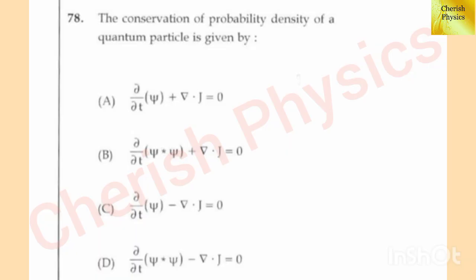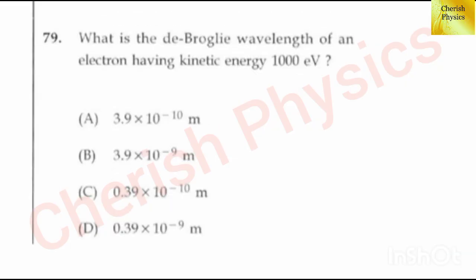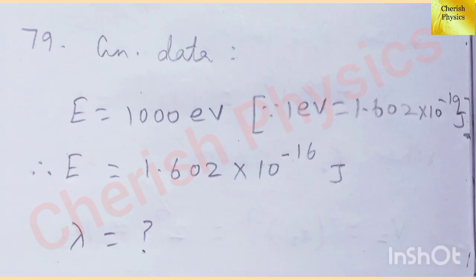The answer is option B, ∂/∂t of ψ*ψ plus ∇·j equal to 0. Ninth question: what is the de Broglie wavelength of an electron having kinetic energy 1000 electron volt? The given data: kinetic energy E equal to 1000 electron volt.